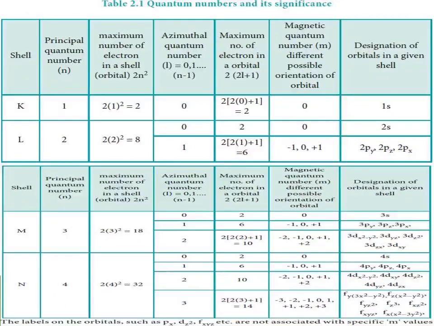This is very important, so you understand it clearly. Now, the quantum numbers and their significance. The shells given are K shell, L shell, M shell, N shell. Four shells are given.